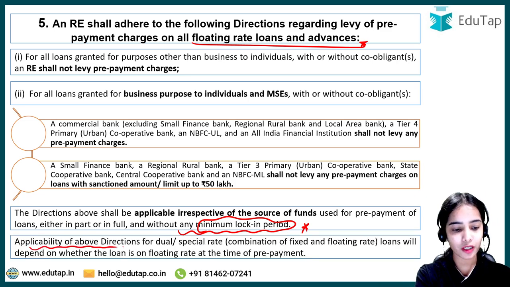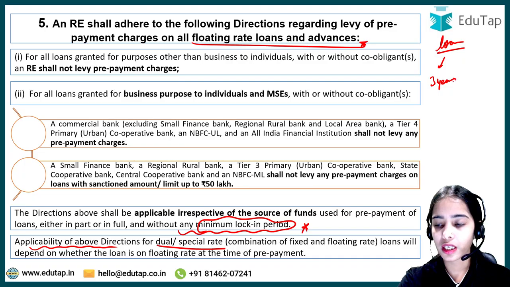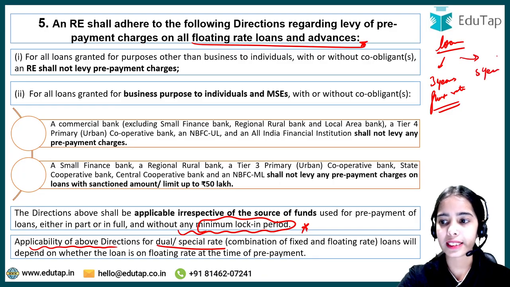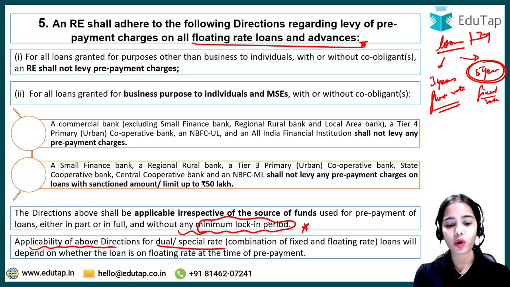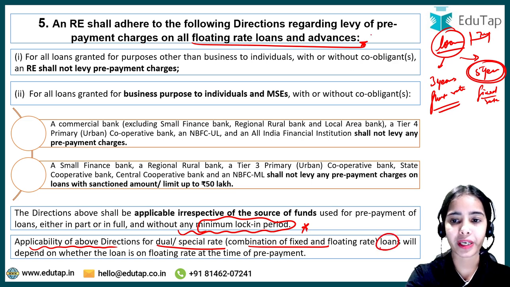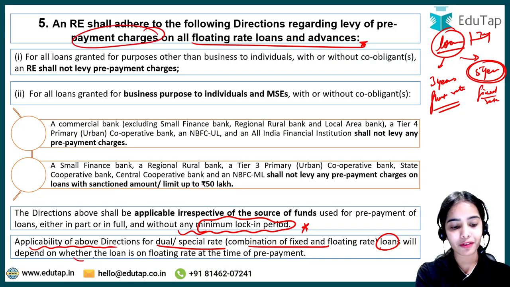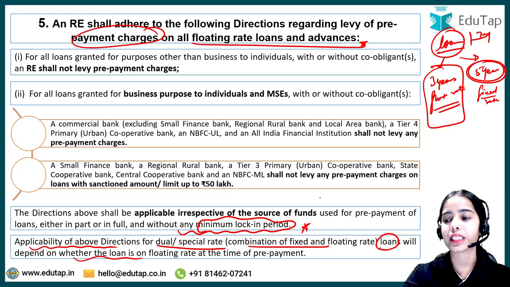Okay, applicability of the above directions for dual or special rate. In some loans, let's say it is said that for the initial 3 years there will be a floating rate, and for the rest of the 5 years, let's say the loan tenure is 8 years, the fixed rate will be levied. So in case the dual or special rate is used for the loan, which is a combination of fixed and floating rate, the prepayment charges will depend on whether the loan was in the floating rate category when the prepayment is happening, or whether the loan is in the fixed rate category.